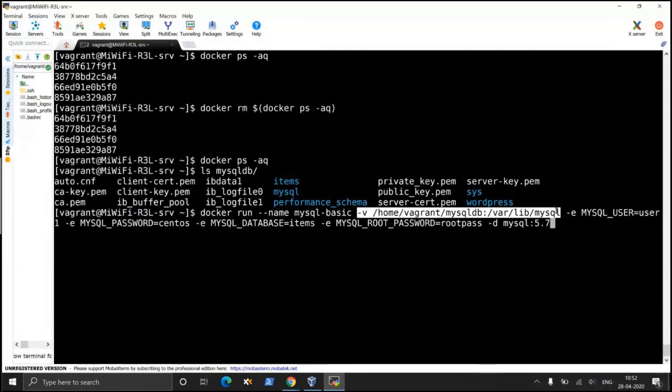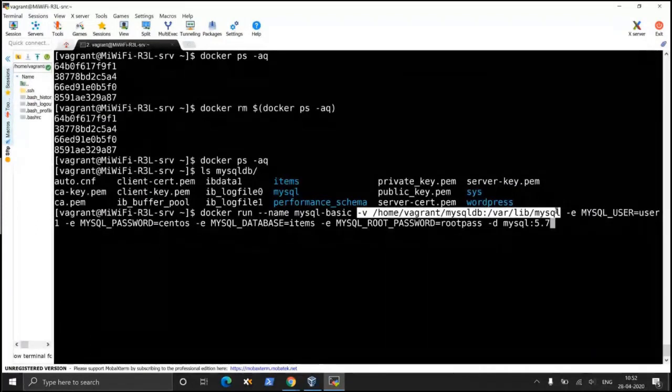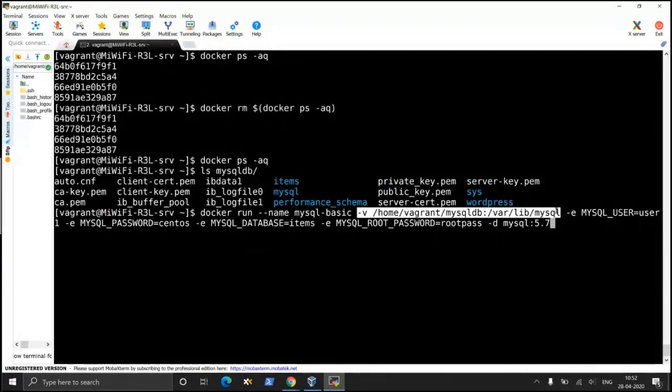Yes, sir. Sir, last question. You downloaded all these images from Docker Hub. If I want to create my own image, is it possible to create one, or do I always have to depend on hub.docker.com?